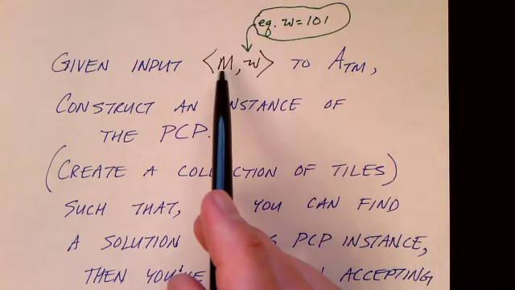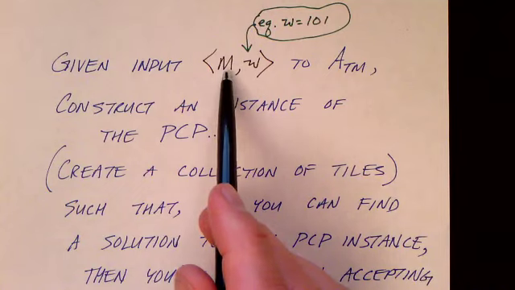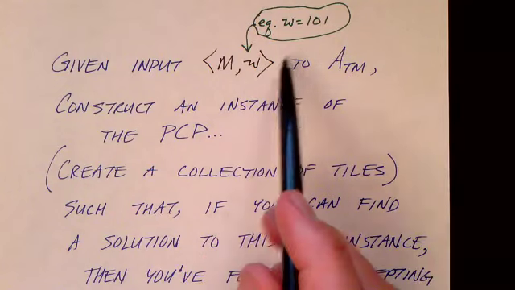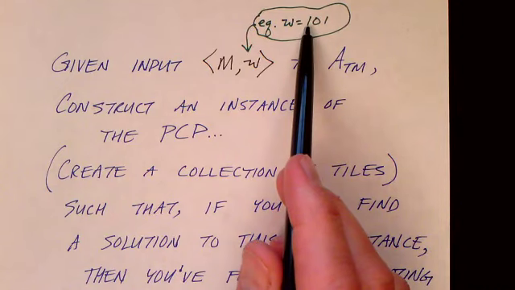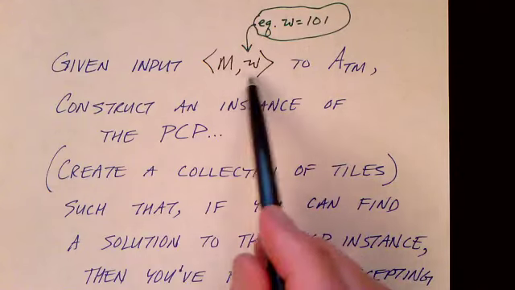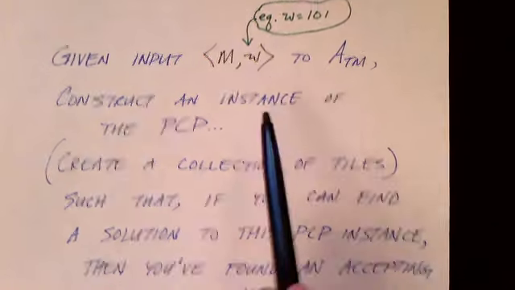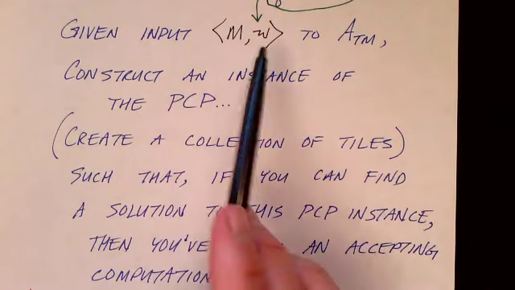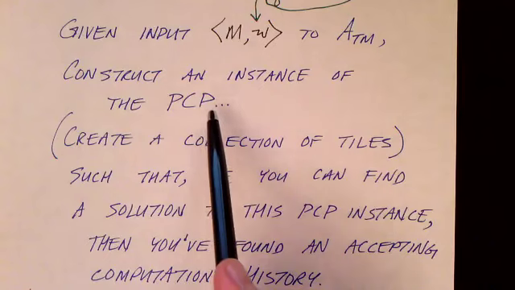But the point is, in our reduction, we are given an instance of the acceptance problem. And that means we're given a pair M, W, where M is the representation of a Turing machine and W is an input string. In our example that I'm going to work through, I'm going to assume that the example input string W is 101. Okay, so we're given a machine and a string, and from these we need to give our reducing function.